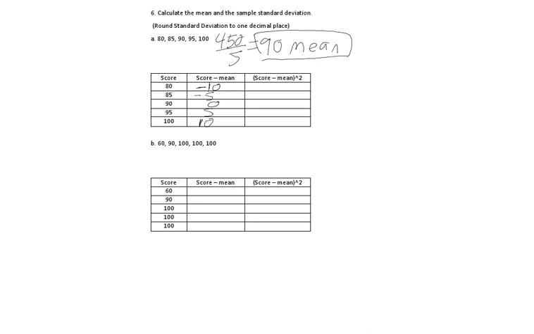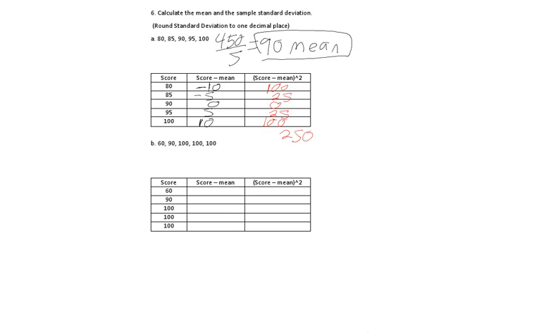The next step, I have to raise it to a power of 2. So, negative 10 squared is 100. Negative 5 squared is 25. 0 squared is still 0. 5 squared is 25. 10 squared is 100. The next step, we have to add everything. So 100 and 100 is 200, plus 50 is 250. That's the total.